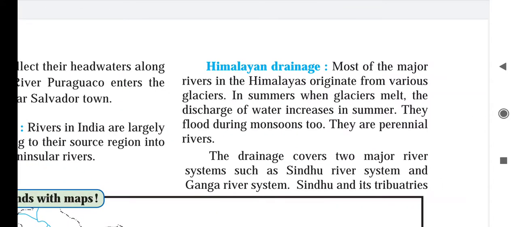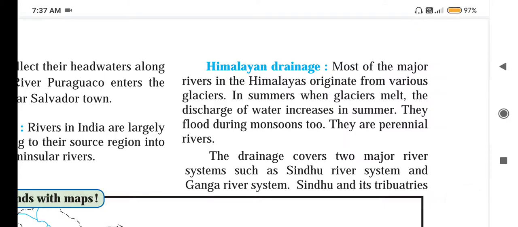Most of the major rivers in the Himalaya originate from various glaciers. So in the Himalaya there are many glaciers, and from those glaciers major rivers originate. In summers, when glaciers melt, the discharge of water increases. They flood during monsoons too. They are perennial rivers. So here it is said that the rivers originated in the glaciers have discharge in summers, because in the summer the glaciers melt and the rivers get their discharge.